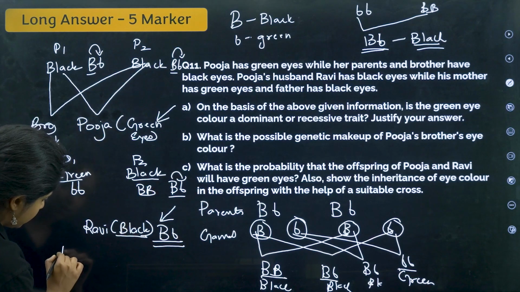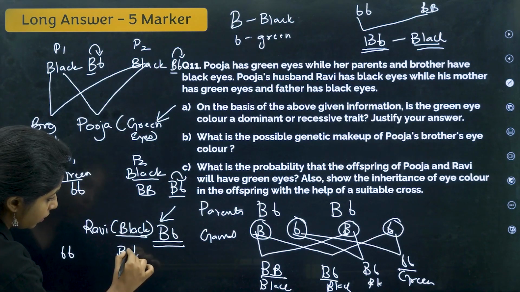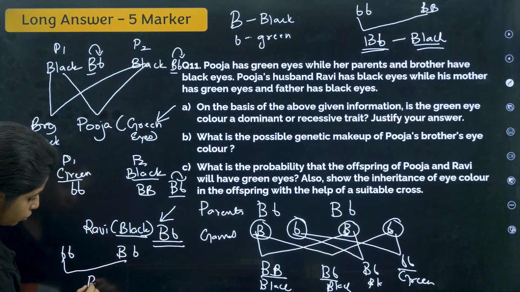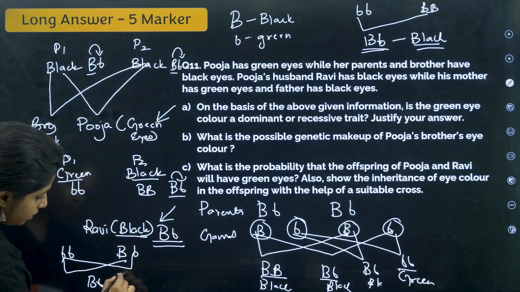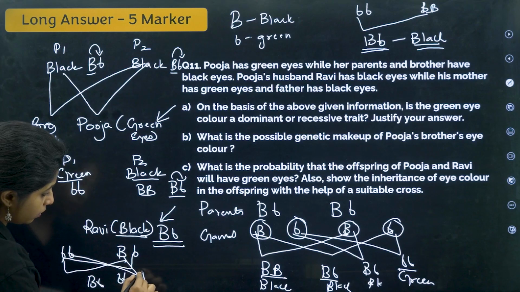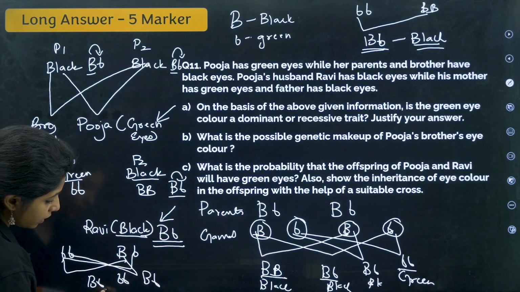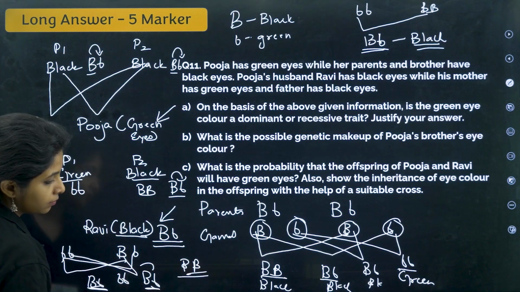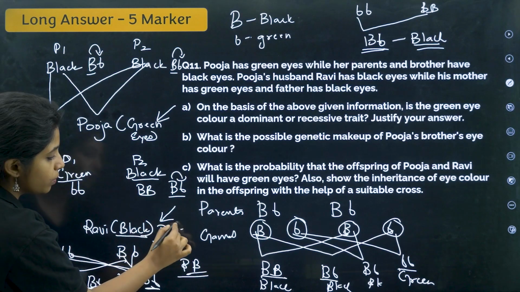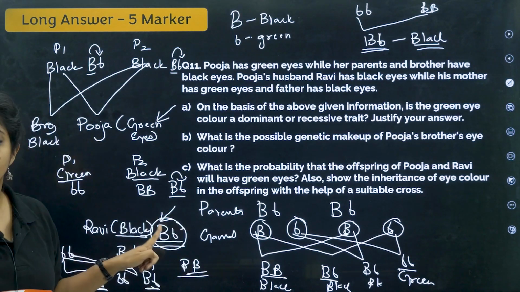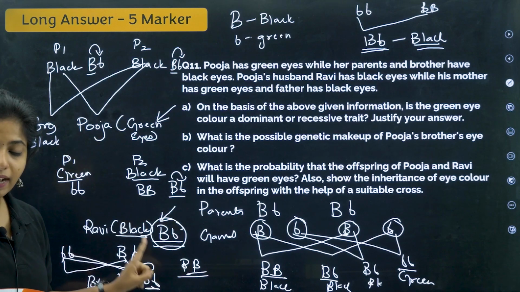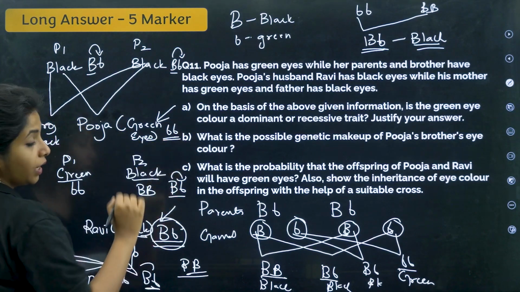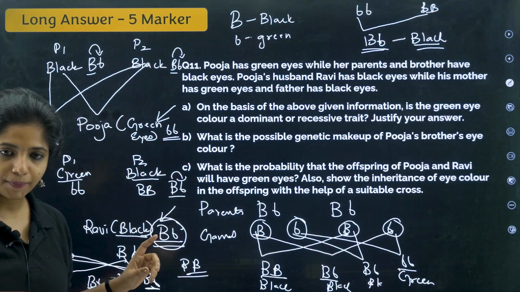Children, in that condition also, if you want to make Ravi black, this has to fuse with this. If this fuses with this, it will be green in color. If this fuses with this, it will be black in color. So in whatever case you see, black will be obtained like this. There won't be any black like this. So Ravi has to be black like this only. This is the only option of black that he can be. And in the case of green eyes, it will be small b, small b. I hope you are trying to understand what I am trying to say.